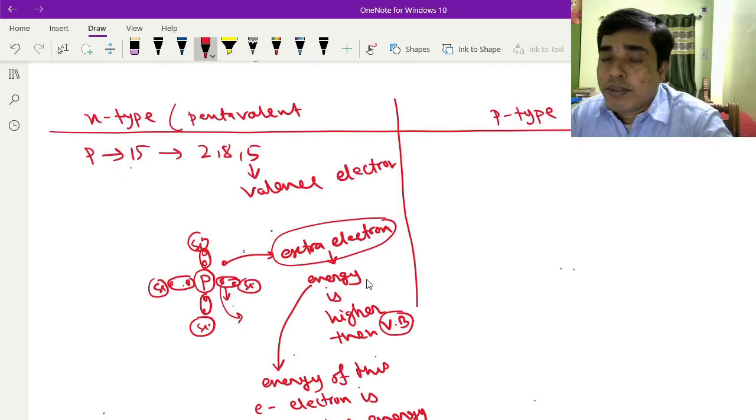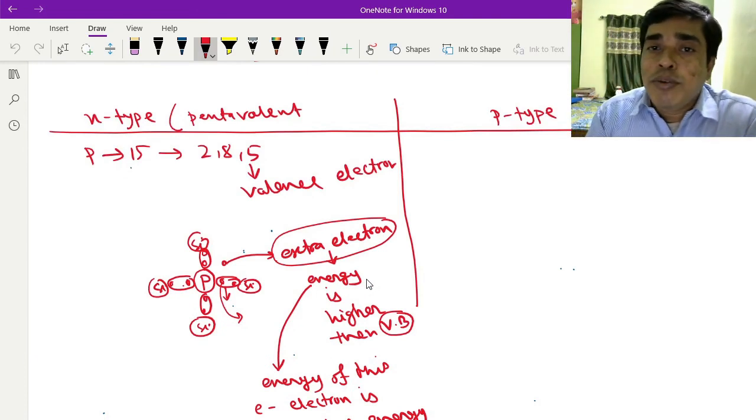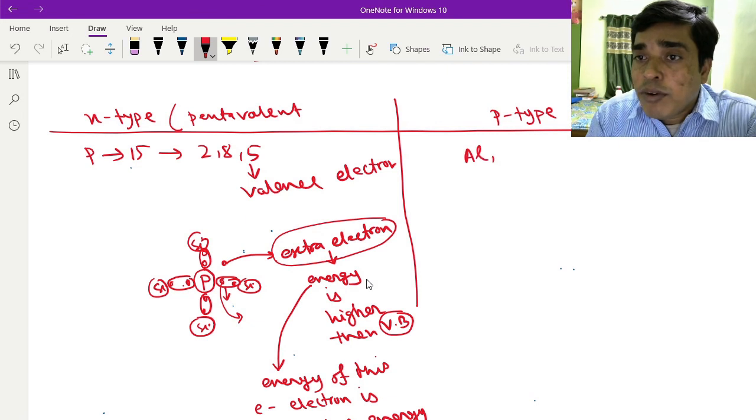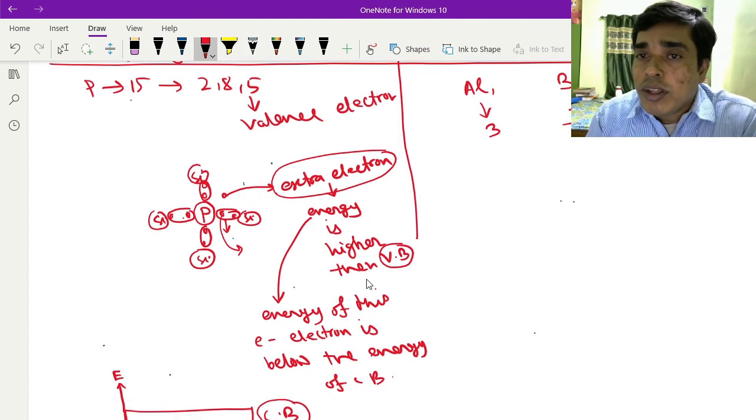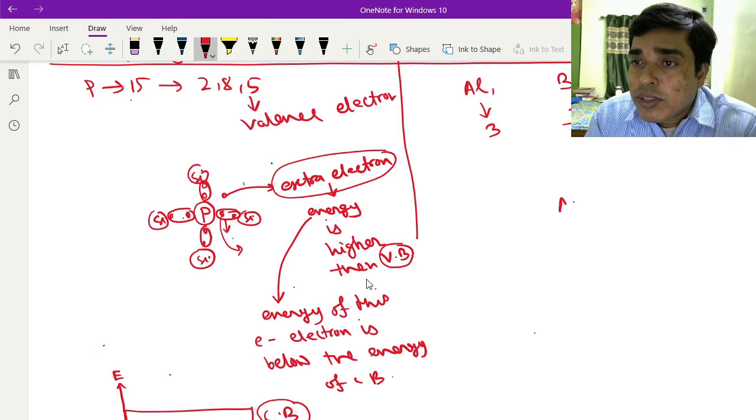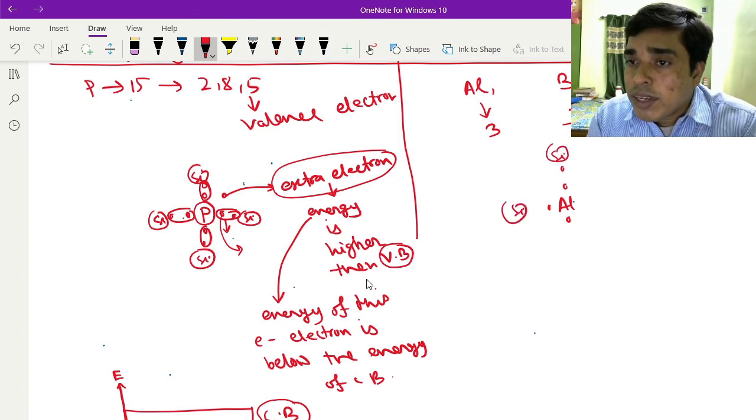Now, for a p-type semiconductor, if you dope with a trivalent atom, that means aluminium or boron, it has 3 valence electrons. Suppose this is aluminium, it has 3 valence electrons, and this is the neighboring silicon atom.